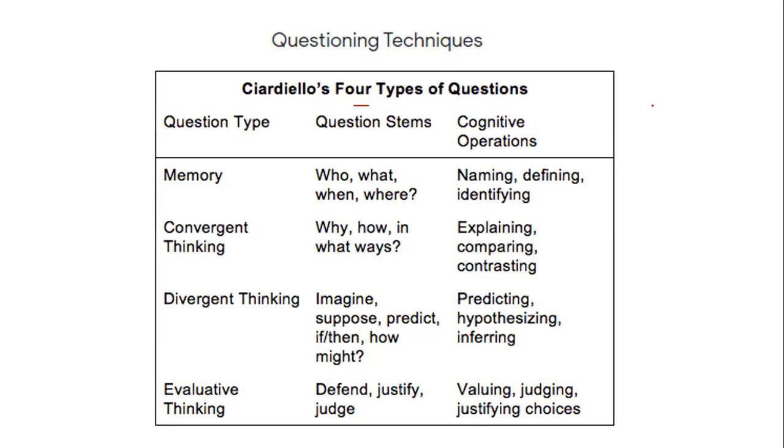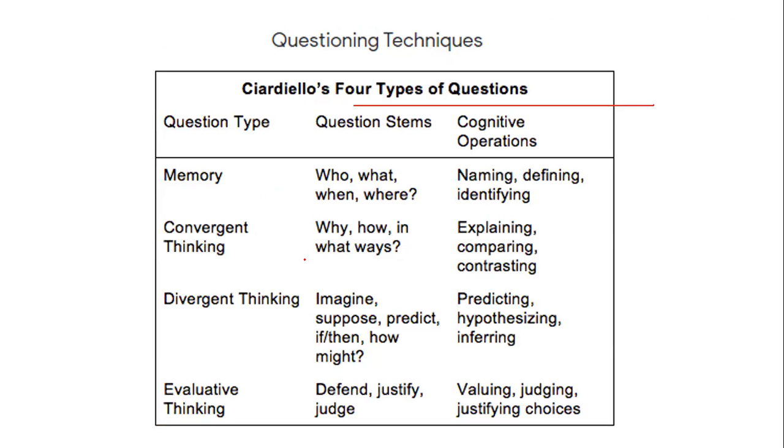Okay, there are four types of questions. That is, questions are called memory question, convergent thinking, divergent thinking, and evaluative thinking. It talks about what types of questions, what questions are stems, and how the cognitive operation takes place. So let's see what exactly it is all about.